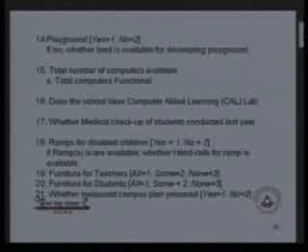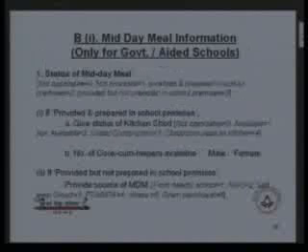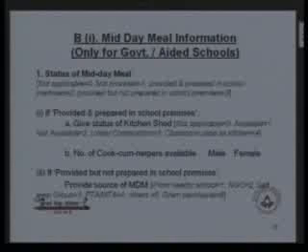14th point, which was already available in the data capture format, whether the playground is available or not. We had added an additional option in this. If the playground is not available, then whether the land is available for developing a playground or not for the school. You have to specify yes or no. 15th point, we are asking the total number of computers available in the school, and out of those, how many computers are functional. 16th point, we are asking, does the school have computer aided learning facility? You have to specify yes or no.